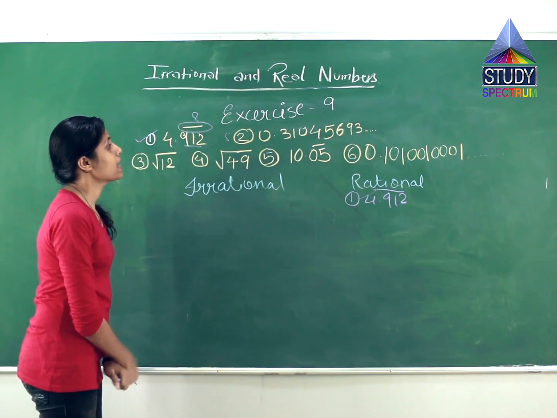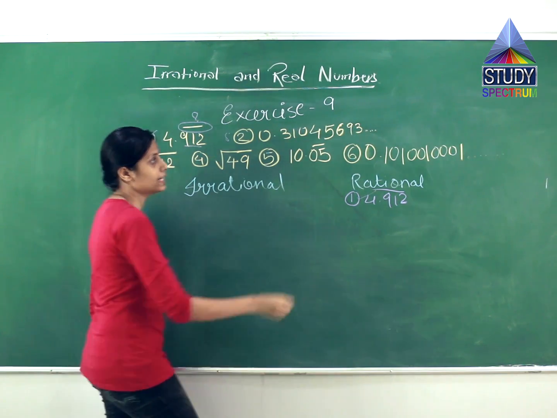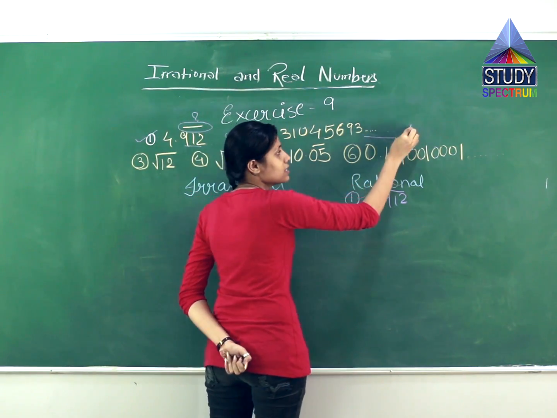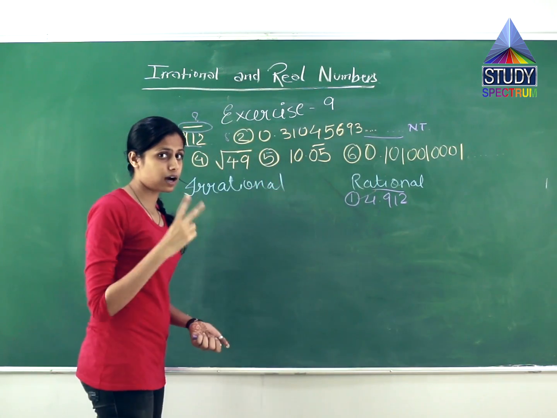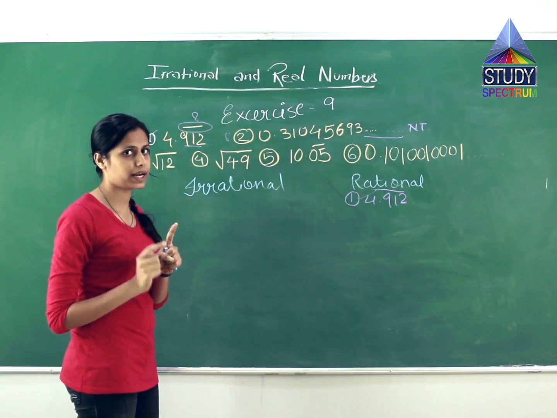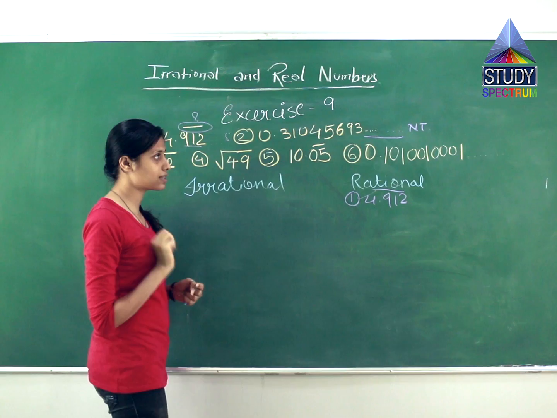The second question is 0.3104563 and then dot dot dot. What does this mean? This is non-terminating. The answer to question 2: is it terminating? No, it is not terminating. If the answer is no, what do we have to do? Follow the third step. What is the third step?